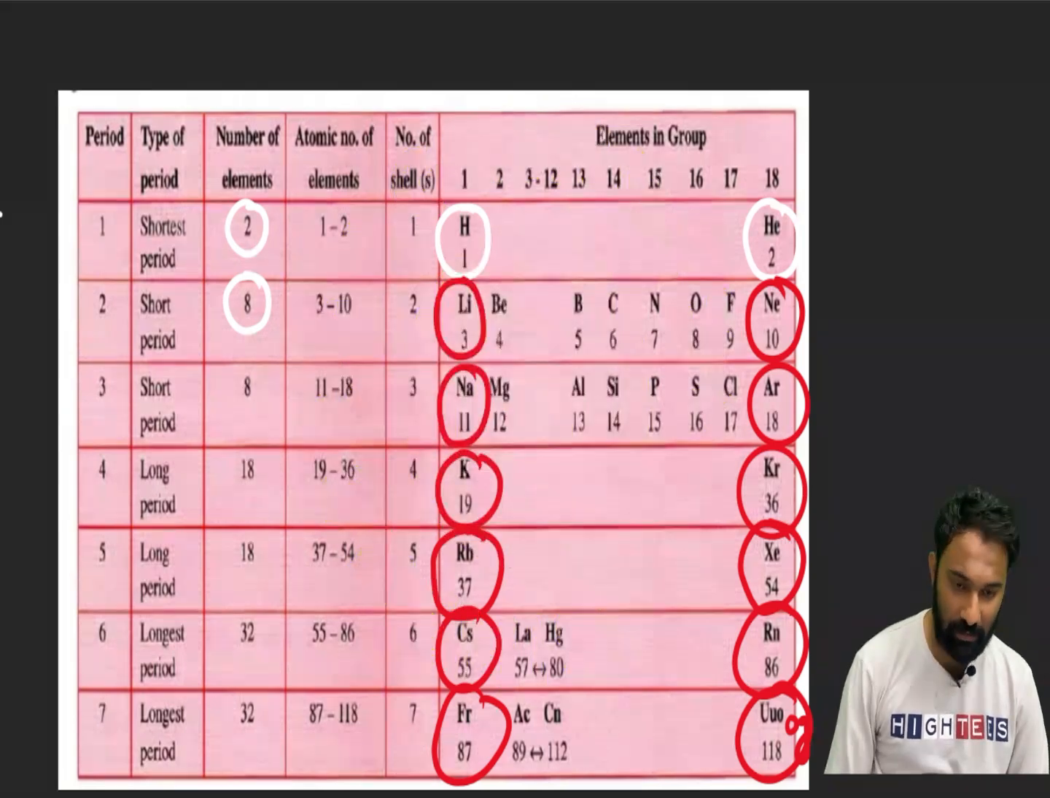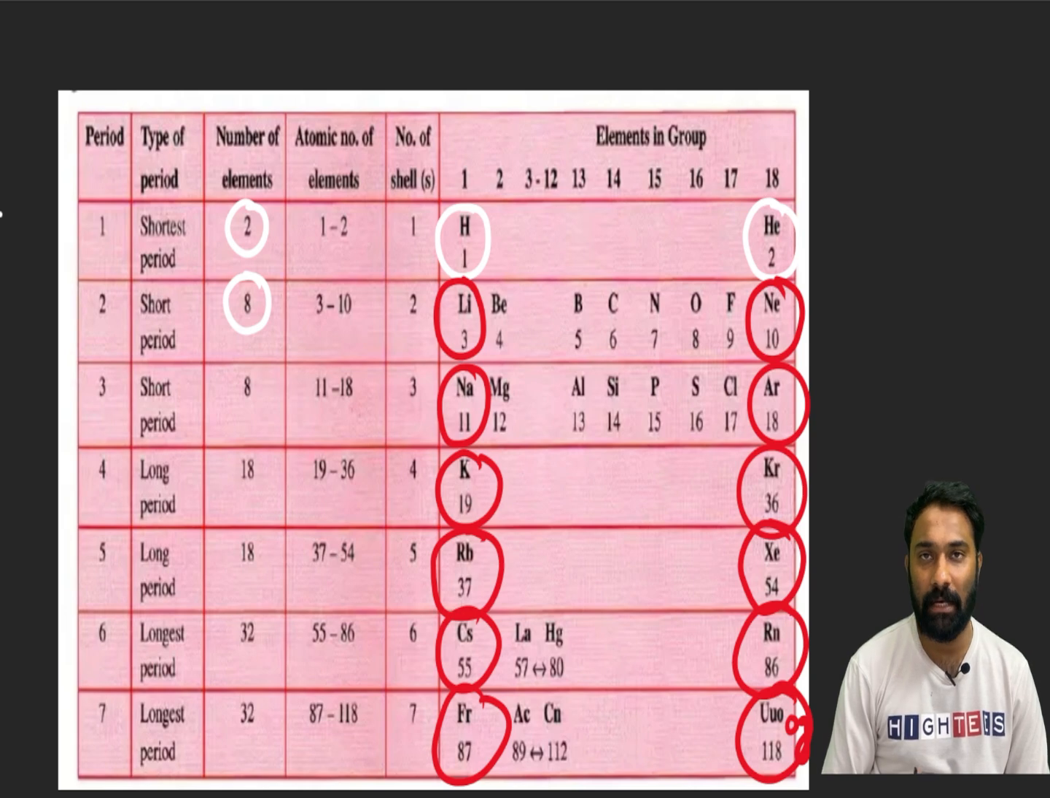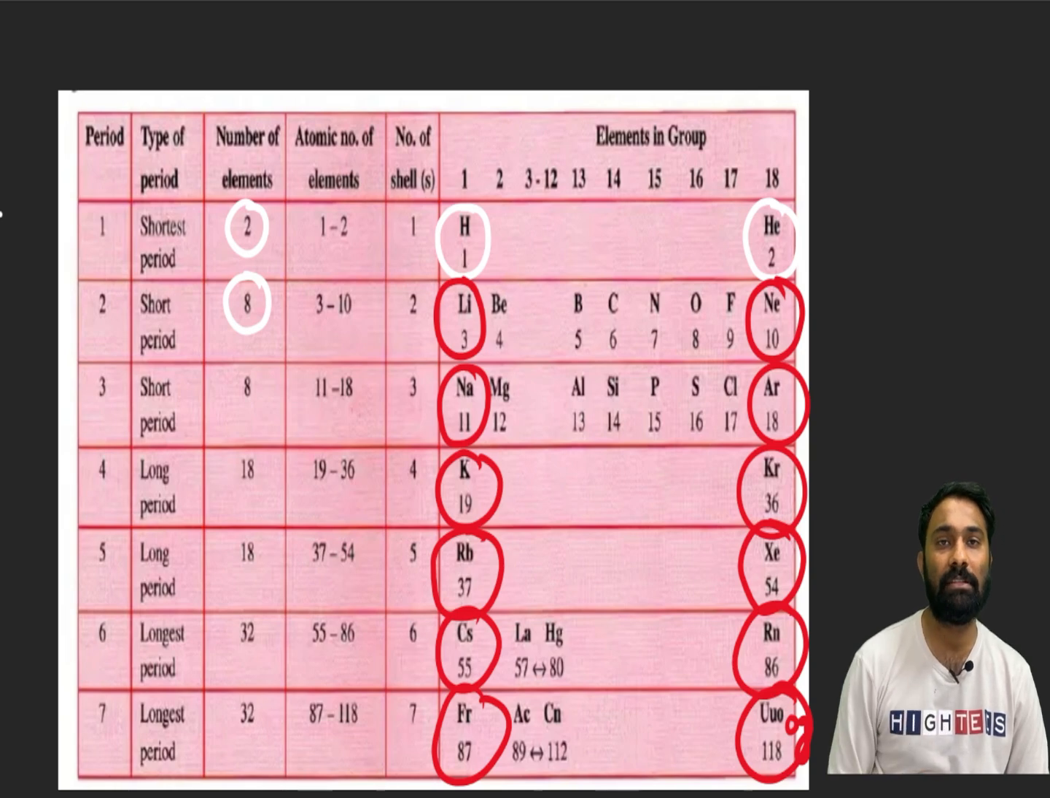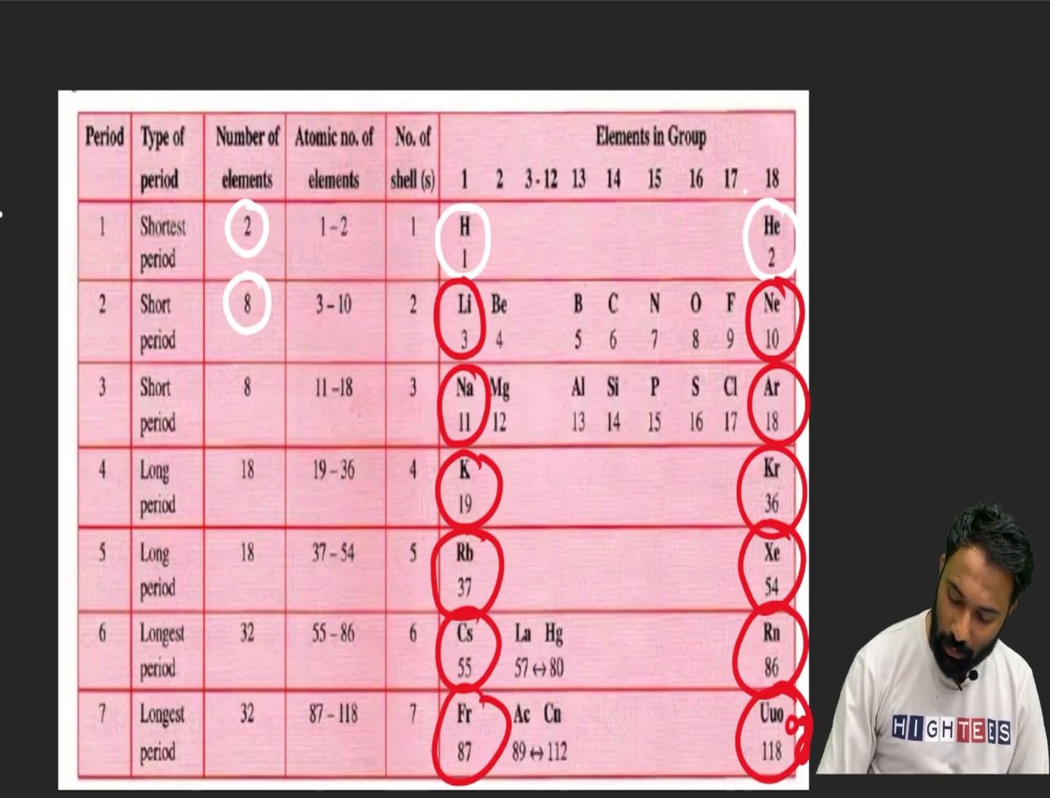If they have given the period number, then how to identify how many elements are there in that period? Just one trick I will say. If you remember that one, it will be very clear for you. Remember the noble gas elements. What are the noble gas elements? Helium, neon, argon, krypton, xenon, radon, and oganesson. These are the noble gas elements, right?